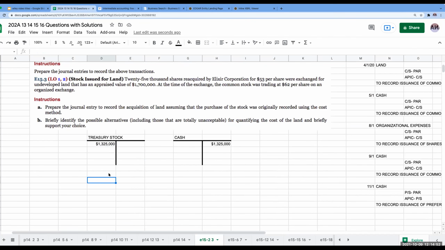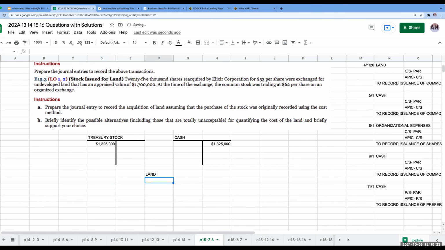So when I look at this, 25,000 shares reacquired by Elixir for $53 per share were exchanged for an undeveloped land that has an appraised value of 1.7 million. At the time of the exchange, the common stock was trading at $62 per share on an organized exchange. Now that is very important, because if this is what it's trading at on an organized exchange, this may be the better value in terms of how to value the land.